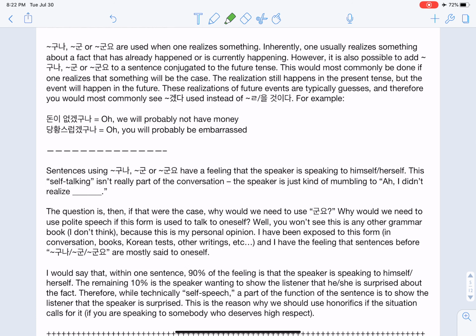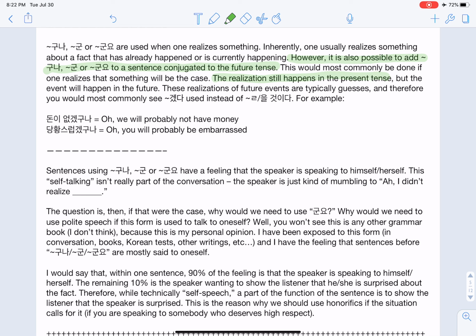So as we talked about earlier, guna, gun, or gunyo are used when one realizes something. Inherently, one usually realizes something about a fact that has already happened or is currently happening. However, it's also possible to add guna, gun, or gunyo to a subject or to a sentence conjugated to future tense, believe it or not. This would most commonly be done if one realizes that something will be the case. The realization still happens in the present tense, because you're realizing it as you're talking, but the event will happen